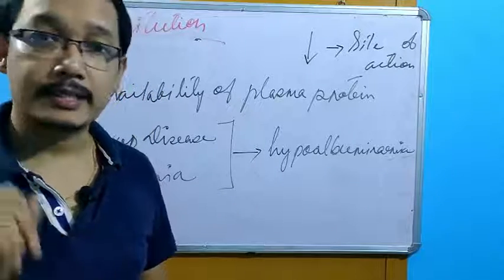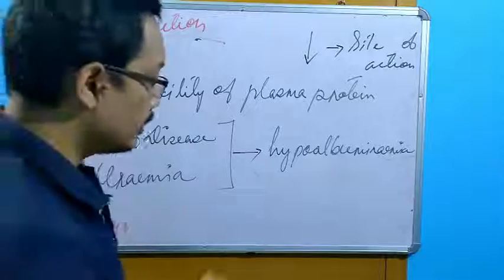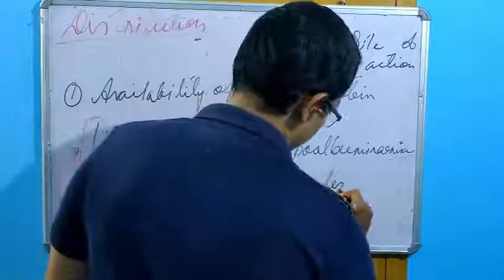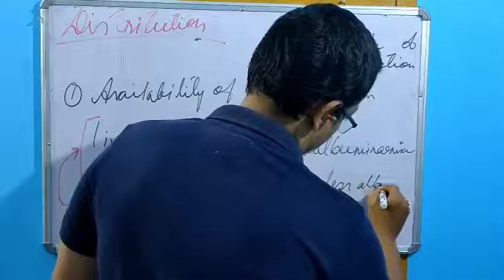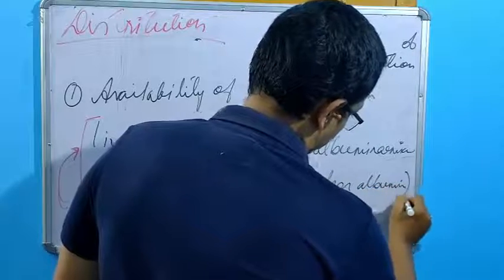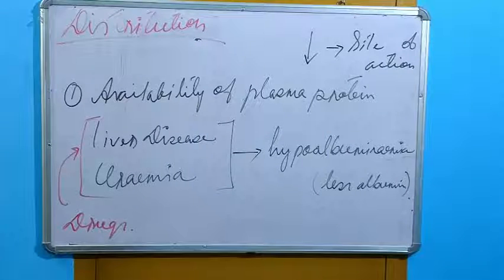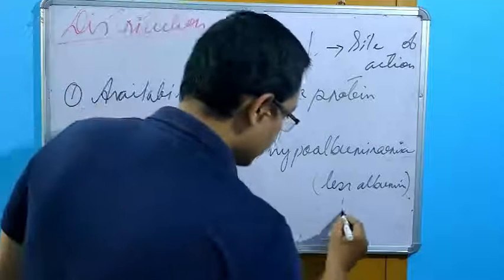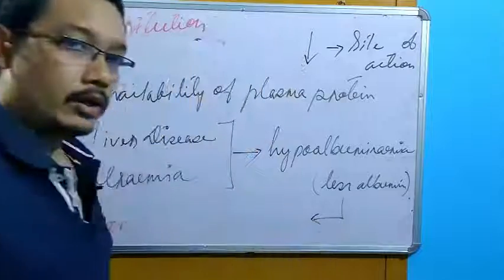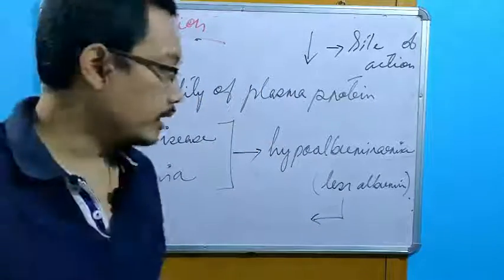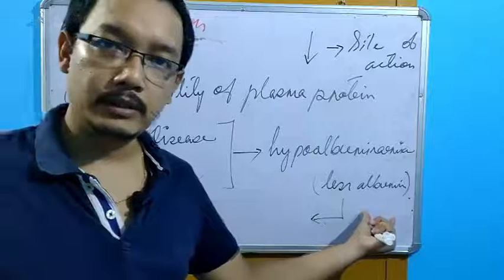Hypo means less. That means less albumin is available. Then what will happen? Only a less quantity of drug can bind with the albumin.